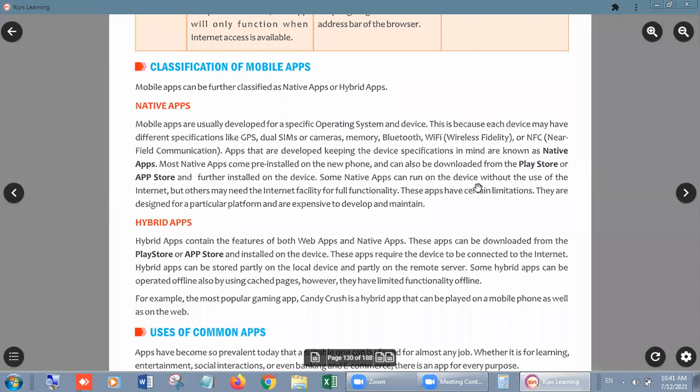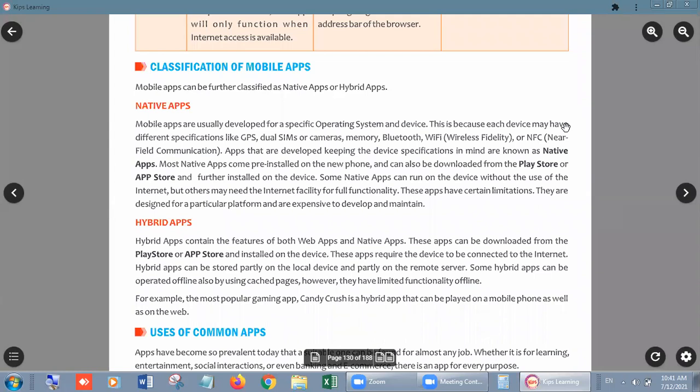Some native apps can run on the device without the use of the internet, but others may need the internet for full functionality. As we already discussed in the web app section, some apps need the internet, and if the internet is not there we can't run them.